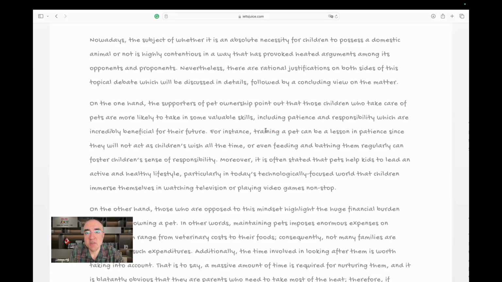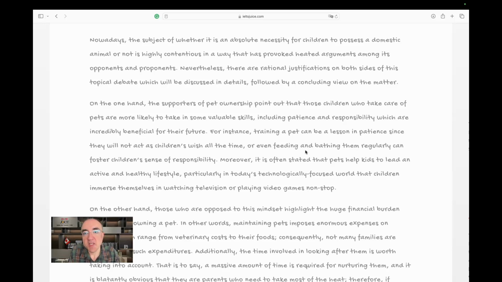But here it's just like training a pet. It's more like explaining something to me. It's borderline, it's very gray. It can be considered an example, or it can be considered an explanation. That's why I am suggesting that when you want to write, you actually mention some specific examples.